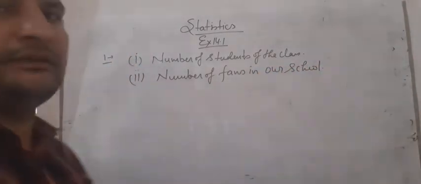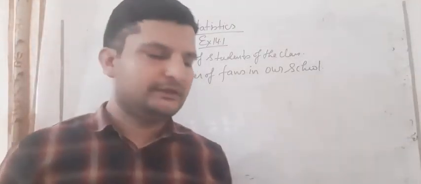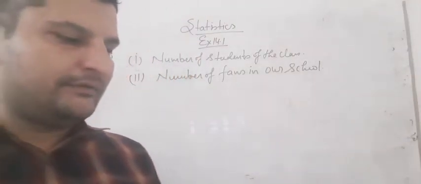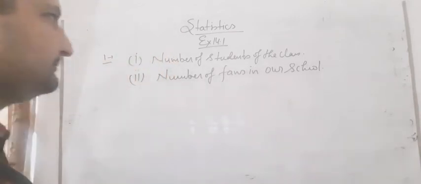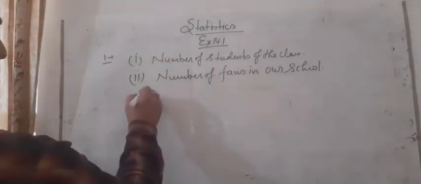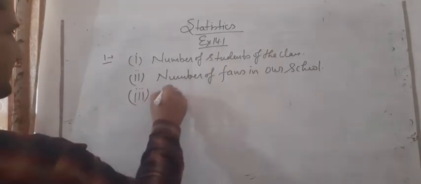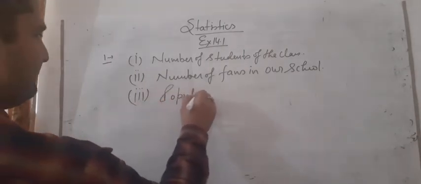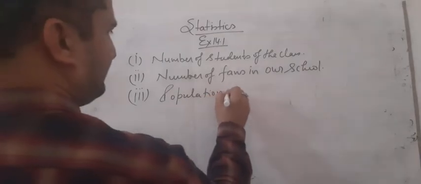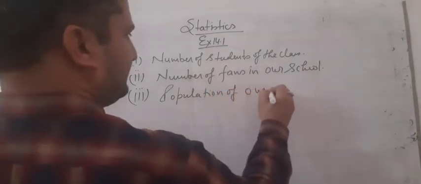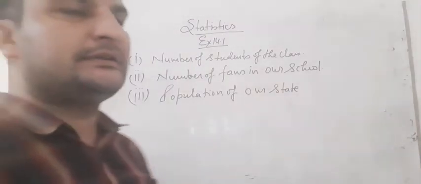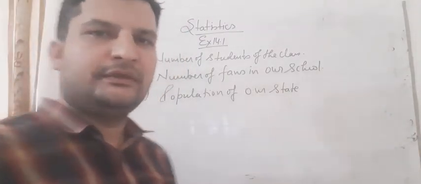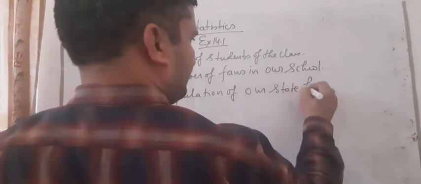Like this we can give many examples, but we have to write only 5. The next is the population of our state. Population of our state having 4-wheelers.